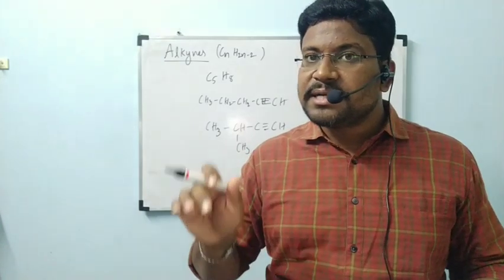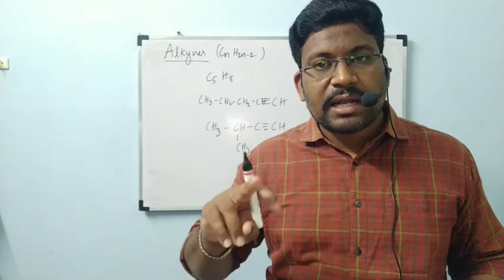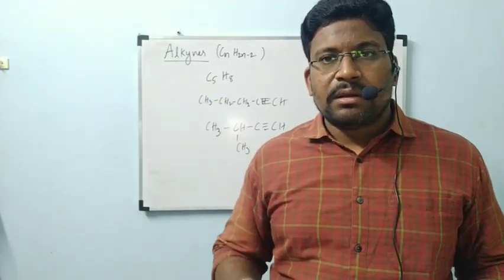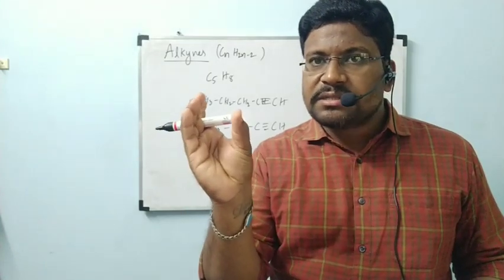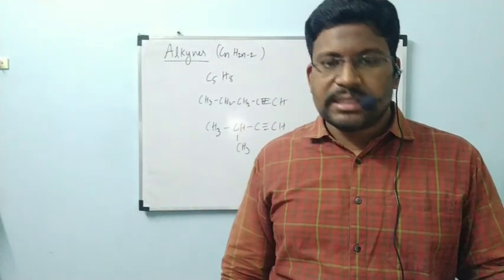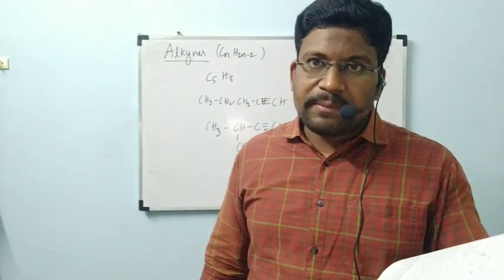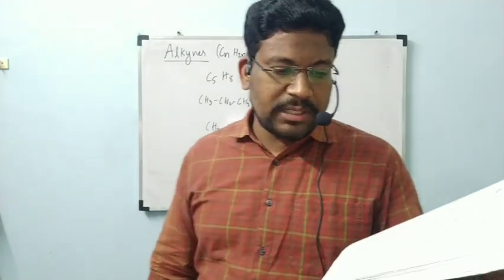When the number of bonds between carbon and carbon is increased, bond length decreases. Bond is nothing but attraction only. If attraction is increased, the carbons will come closer. Because of that, the length between the carbons decreased. C double bond C bond length is 133 picometers and C single bond C bond length is 154 picometers.